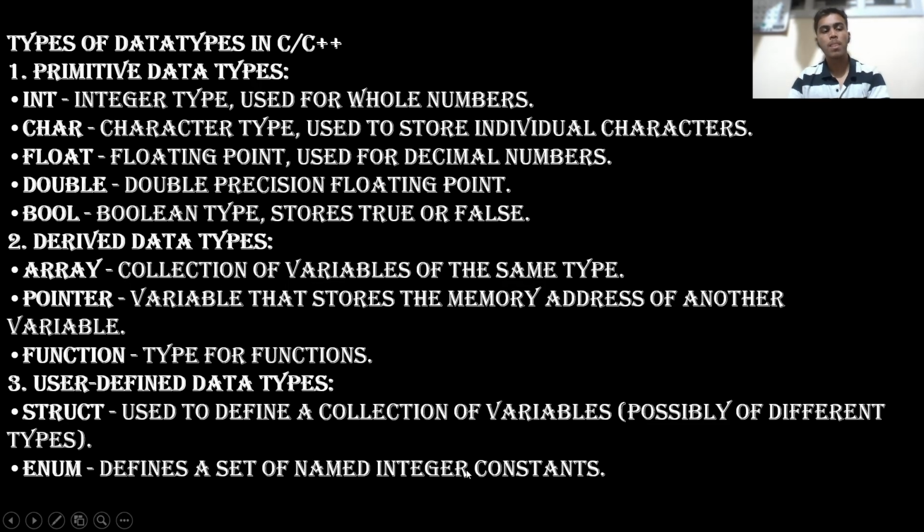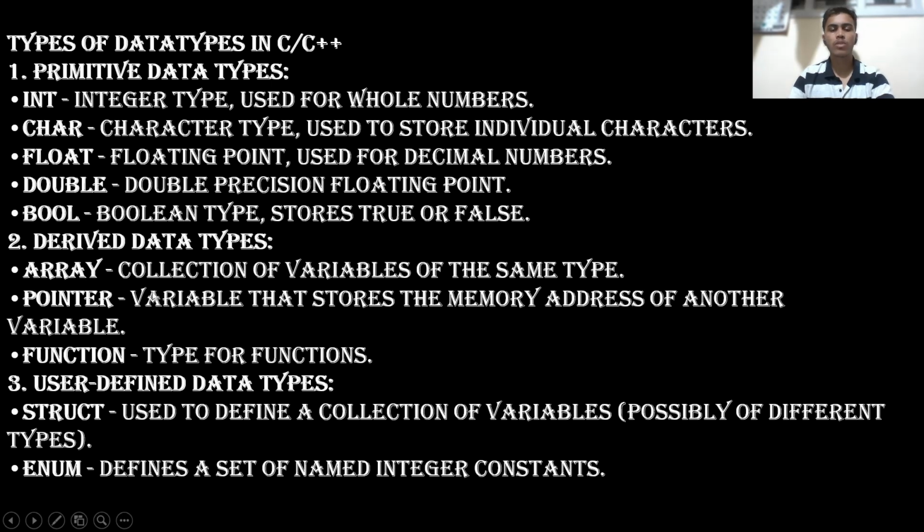Next, types of data types in C and C++. Primitive data types contain int, char, float, double, and bool. Int means integer, char is character, float is floating point, double is double precision floating point, and bool is boolean type. Derived data types contain arrays, pointers, and functions.